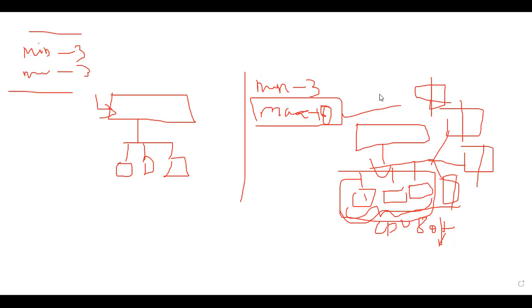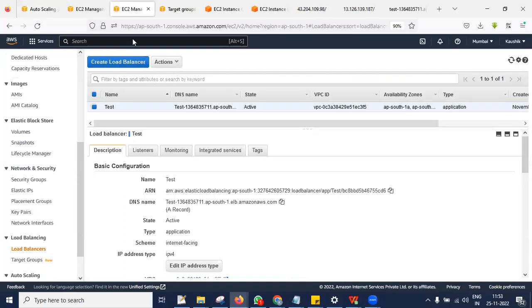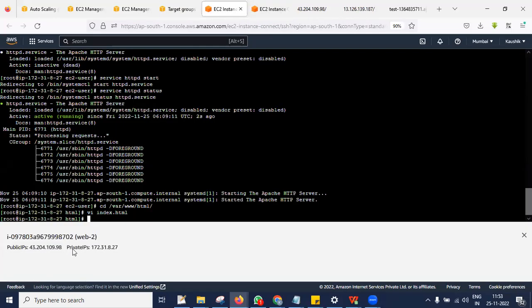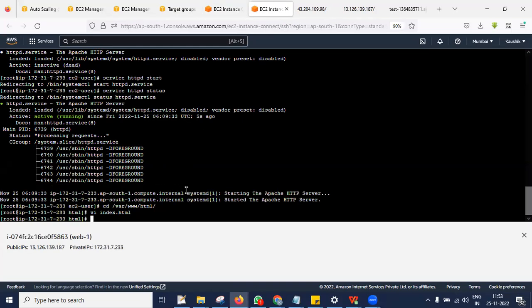So now we can just go with the configuration part. Let me take any one of the EC2 instances. Okay, this is web 2, web 1.